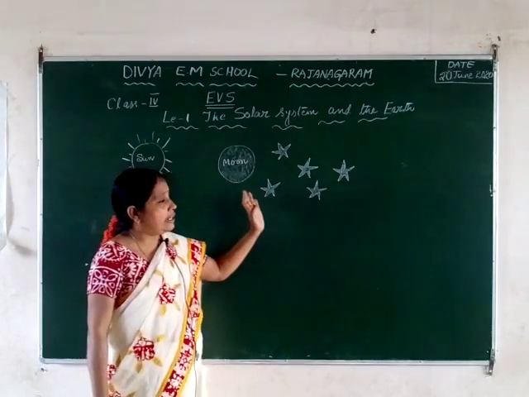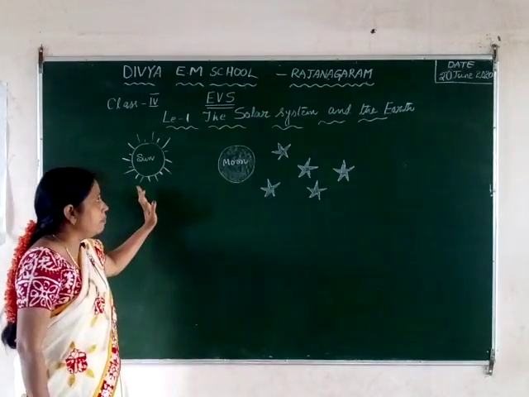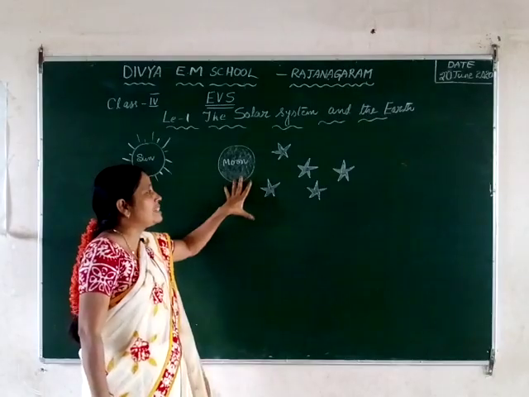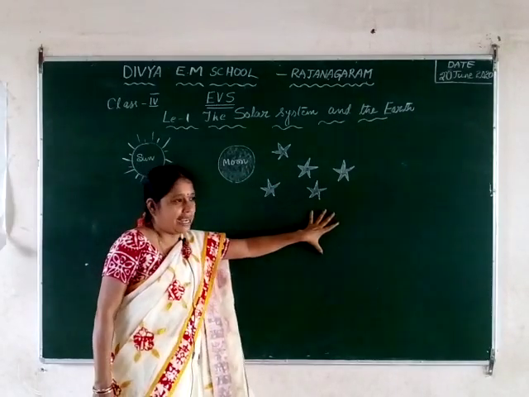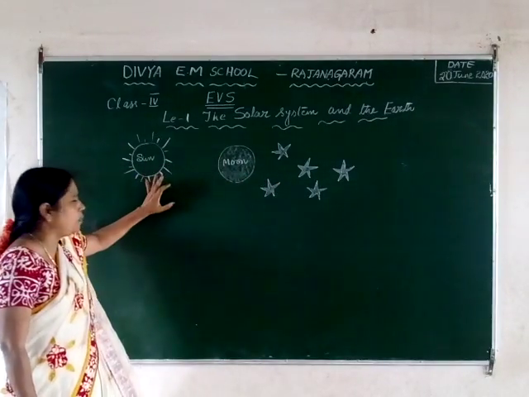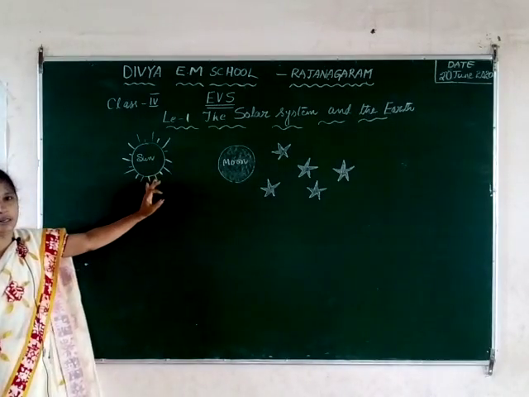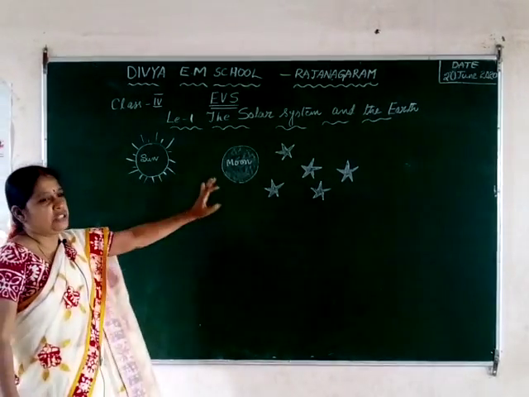Moon, these bright objects and the twinkling objects we can see in the night time, and a bright object we can see only in the daytime. So what are these objects?